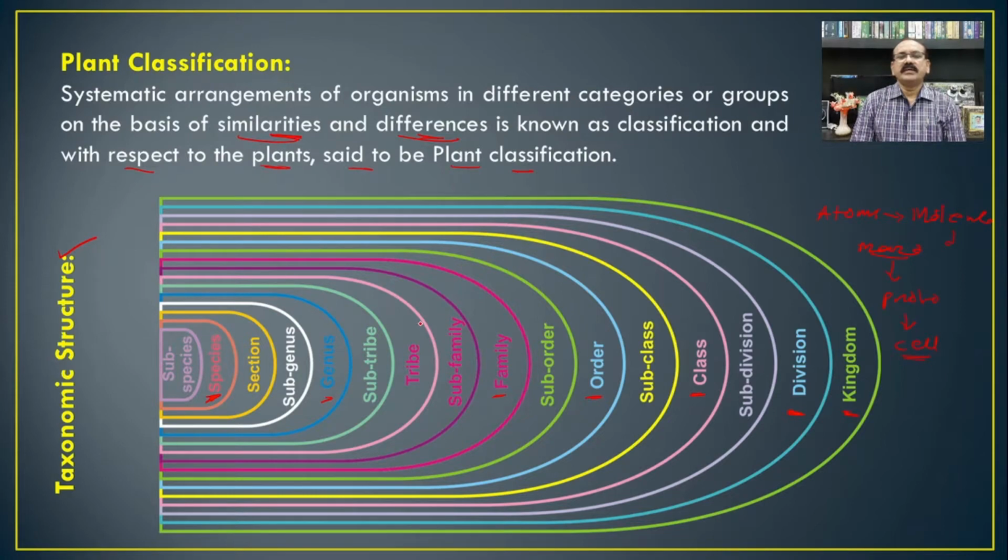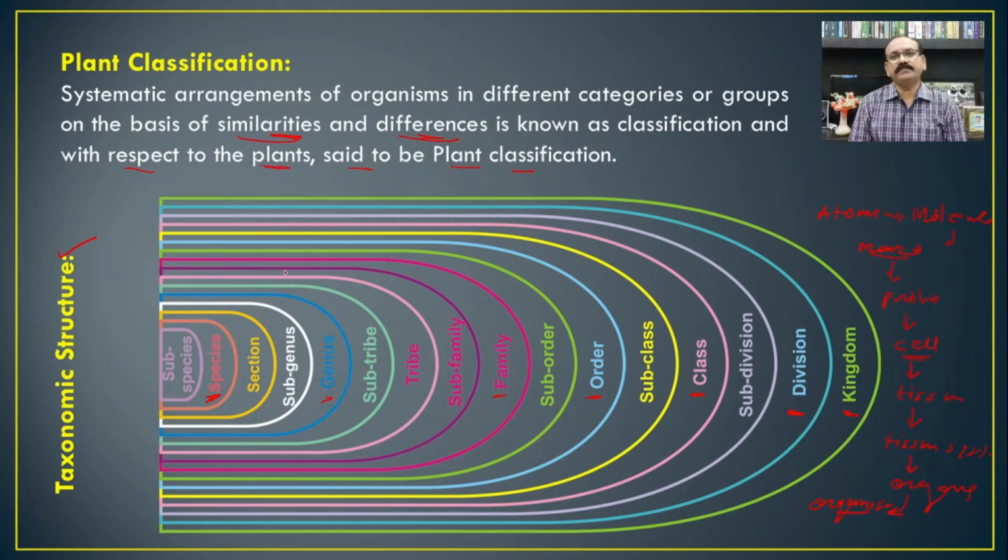We know it is a structural and functional unit of life. These cells are responsible for the formation of tissue. The tissues are responsible for the formation of tissue system, and then formation of organs. And these different organs combine together to form one organism.